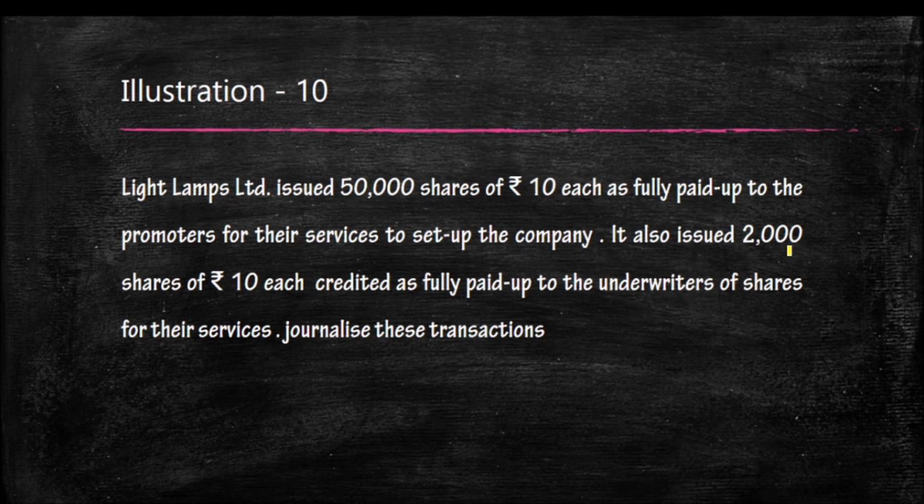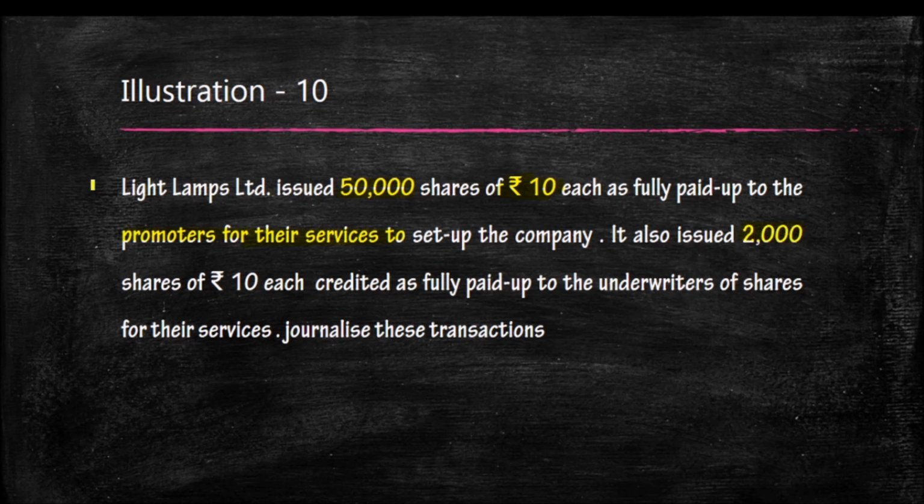Here we are writing the entry for under subscription, that amount paid for the shares issued to the underwriters, and shares issued for the promoters. So Light Lamp Limited issued 50,000 shares of rupees 10 each as fully paid up to the promoters for their services to set up the company. Light Lamp issued to that company 50,000 into 10 for 5 lakh. It also issued 2,000 shares.